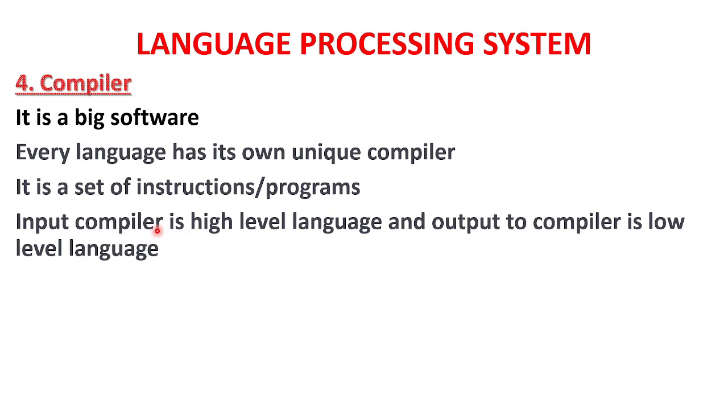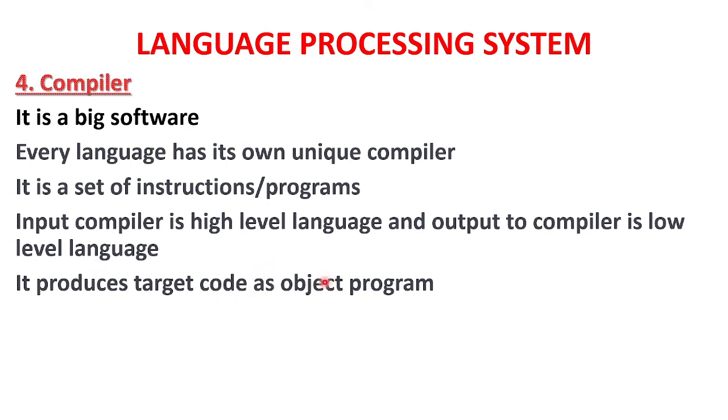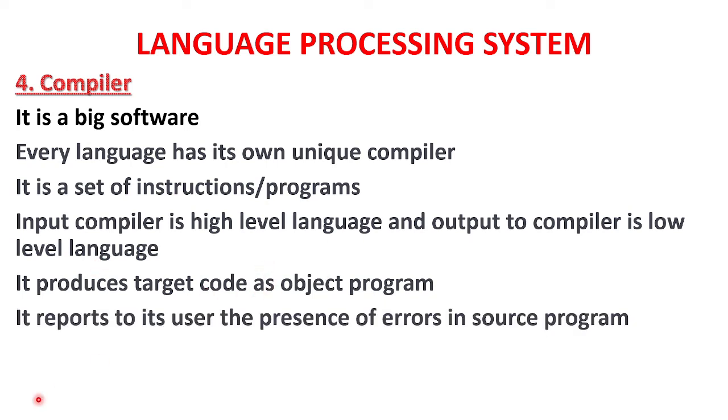So the input to the compiler is high level language and the output of the compiler is low level language. So it produces target code as an object program. It also reports to its user the presence of errors in the source program. Then there is the assembler. The input to the assembler is object code or machine code which is generated by the compiler.